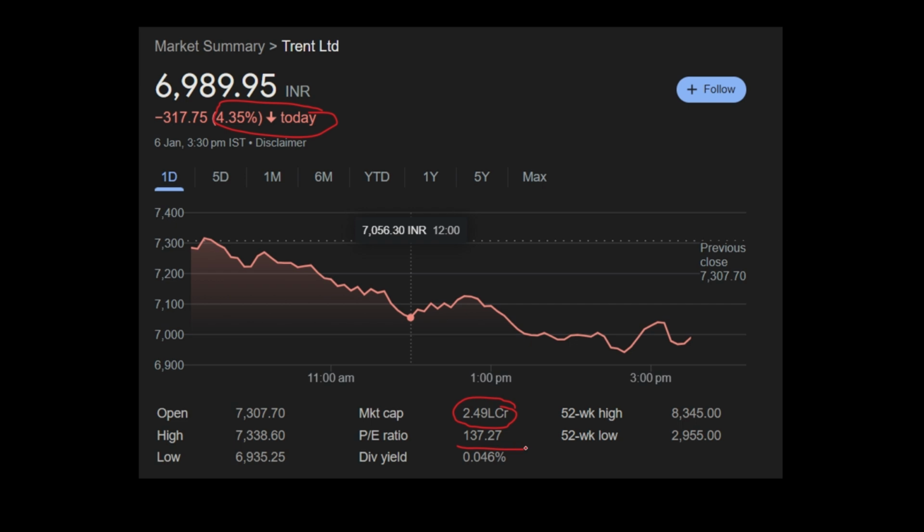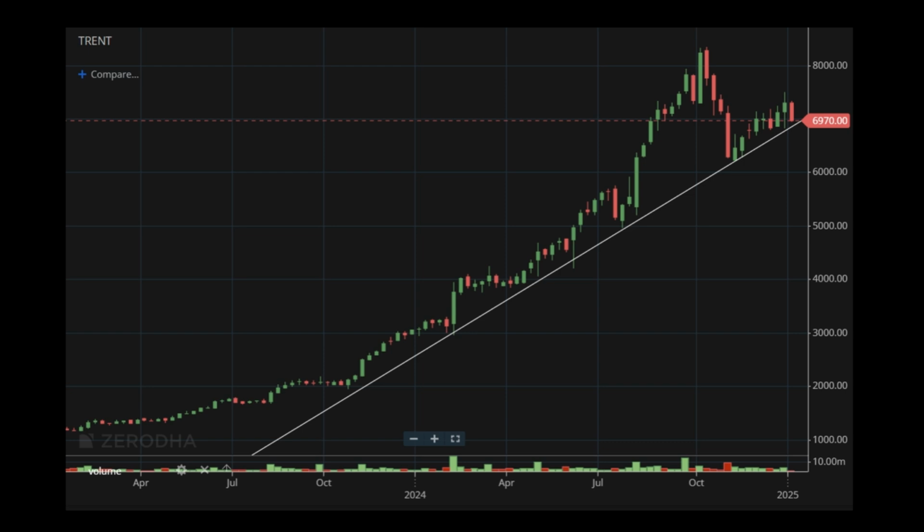So, if Trent also disappoints in any of the quarters, then there is a likelihood of this stock also getting corrected. However, looking at historical trend, the stock is taking support near its trend line. It has not broken down even after today's market fall. Quarterly results are something to watch out for this stock.